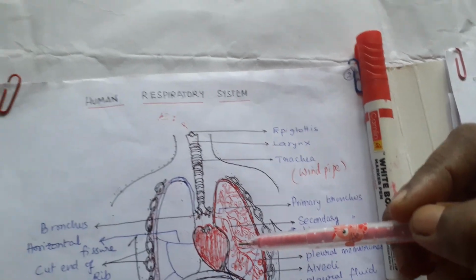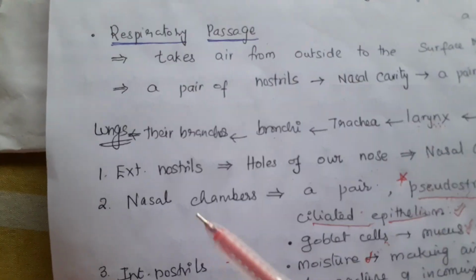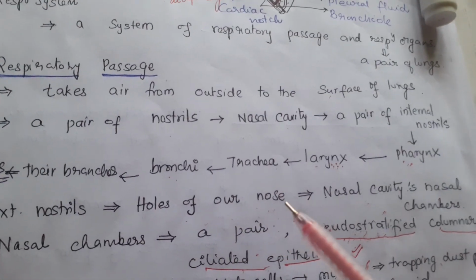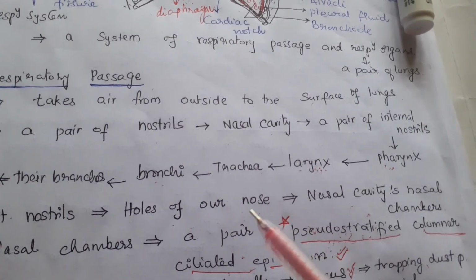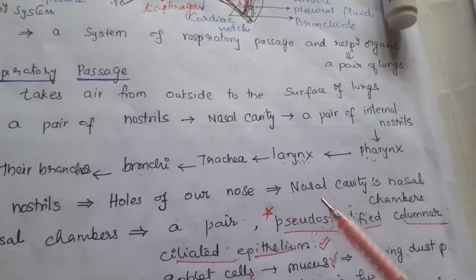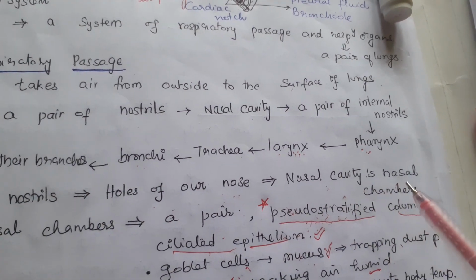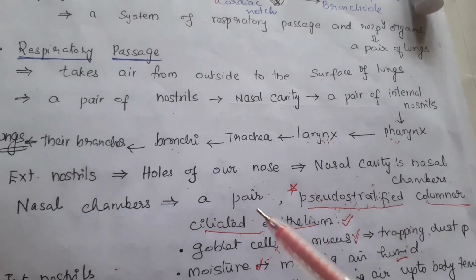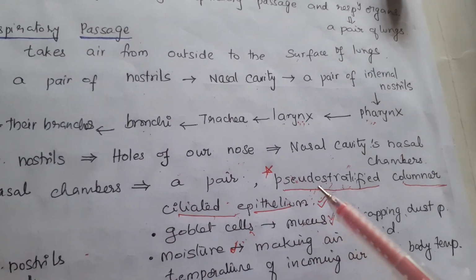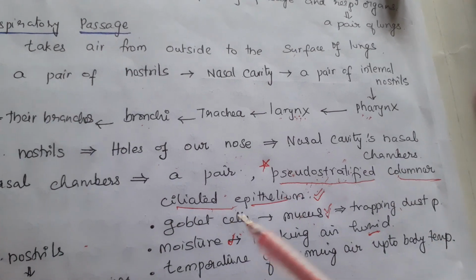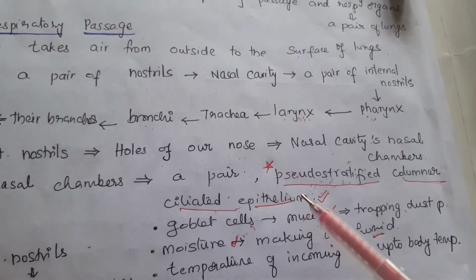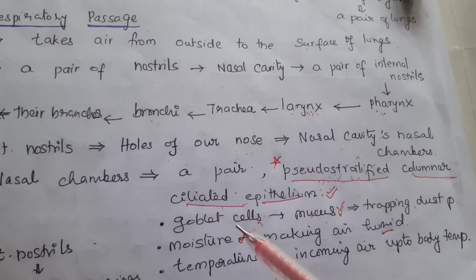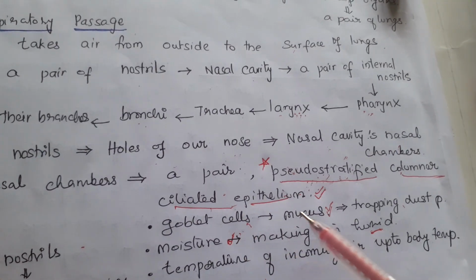Coming to the external nostrils, these are the holes of your nose which open to the outside, and they lead into the nasal cavity, which consists of nasal chambers. Here, coming to the nasal chambers, they are one pair. They are lined with pseudostratified columnar ciliated epithelium. This is very important for NEET, and the epithelium consists of goblet cells which secrete mucus.